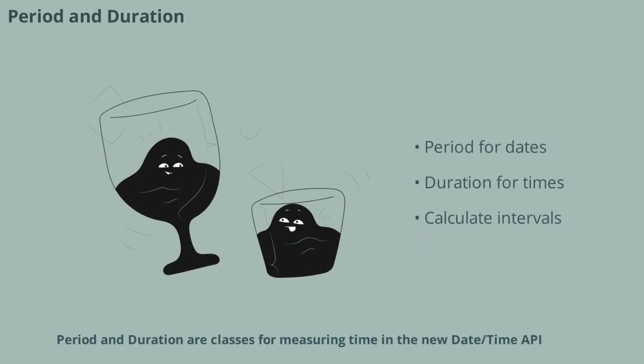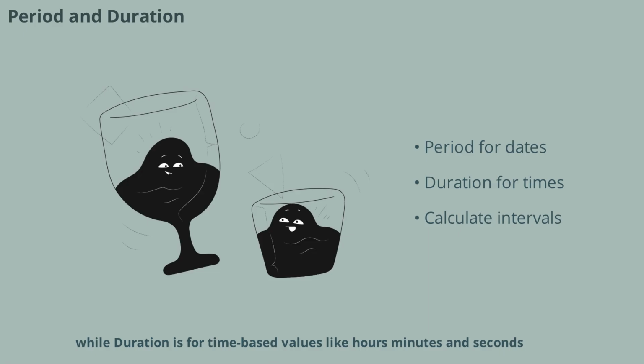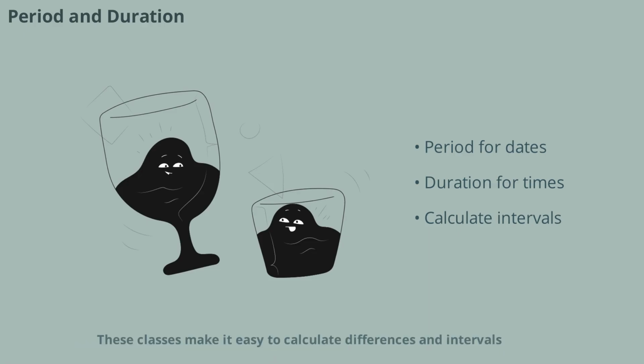Period and Duration are classes for measuring time in the new date-time API. Period is used for date-based values like years, months, and days, while Duration is for time-based values like hours, minutes, and seconds. These classes make it easy to calculate differences and intervals, which is a common requirement in many applications.